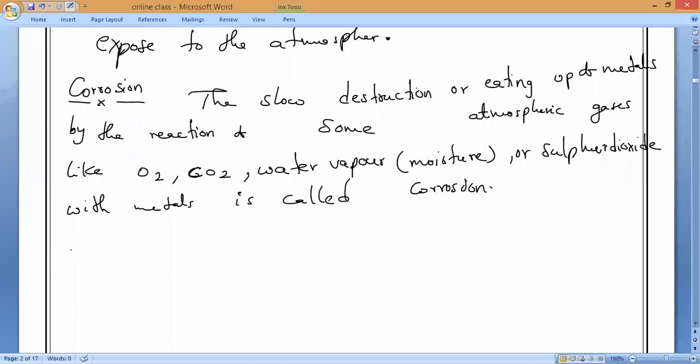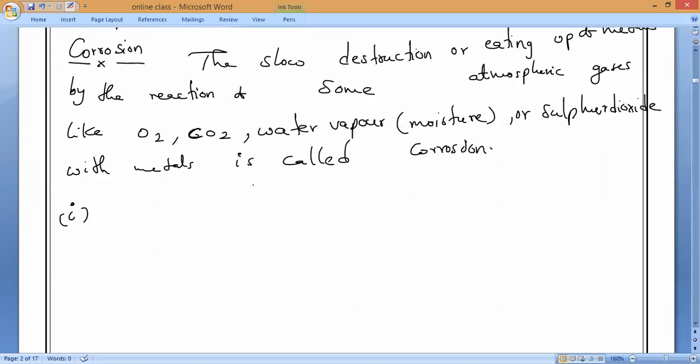But if we take the most common metal which we see in our surroundings, what is that, guys? The most common metal? Iron. Yes or no? So the corrosion of iron, what do we call it? Rusting of iron. Understand? Other metals we won't call that. All other metals we call corrosion only. So corrosion of iron alone we call rusting.